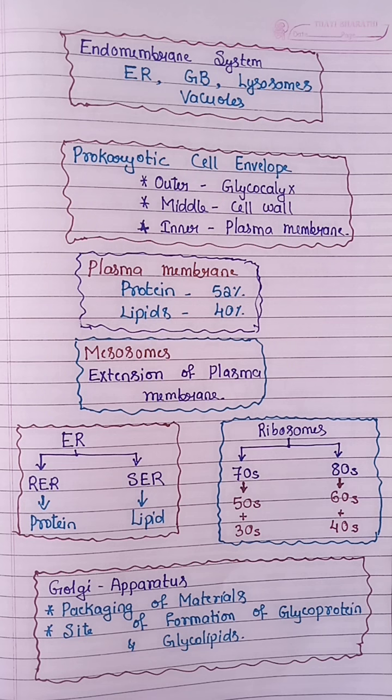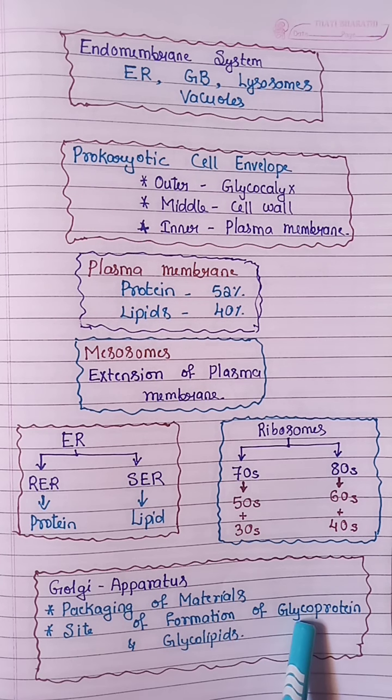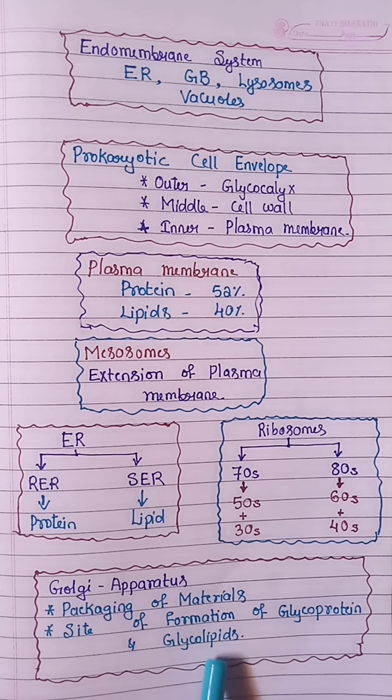Golgi apparatus is very helpful in packaging of material, where proteins are modified into glycoproteins by the addition of carbohydrate, and lipids are modified into glycolipids by the addition of carbohydrate.